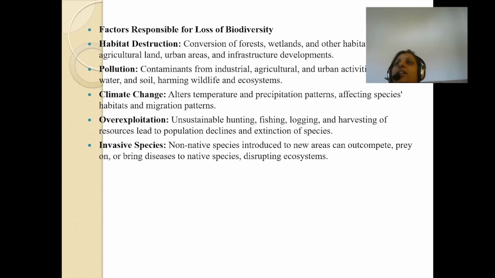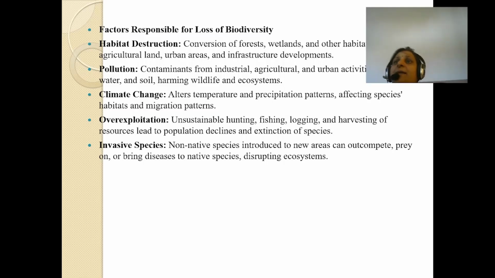Pollution: contaminants from industrial, agricultural, and urban activities pollute air, water, and soil, harming wildlife and ecosystems. Means the waste coming from industries, from agricultural activities, from urban activities, not only pollutes the air, it also pollutes the water and the soil, it harms the wildlife, it harms the ecosystem.